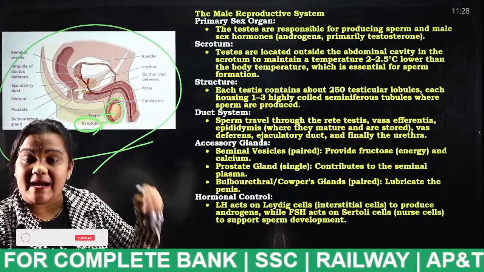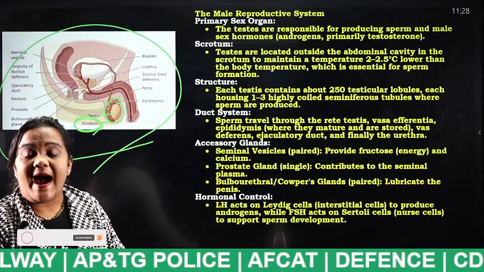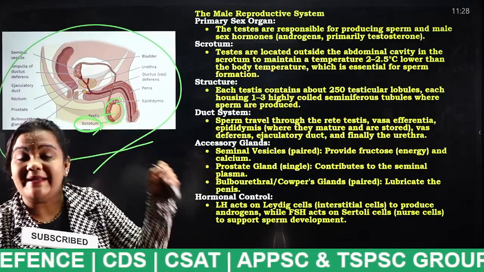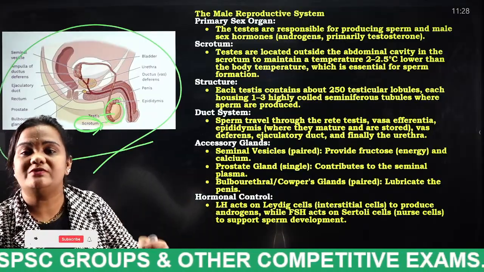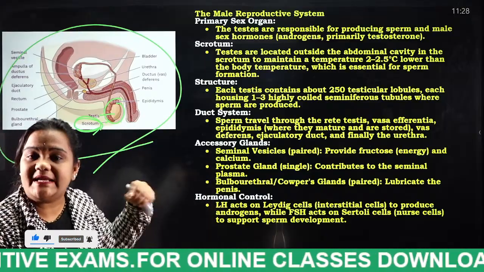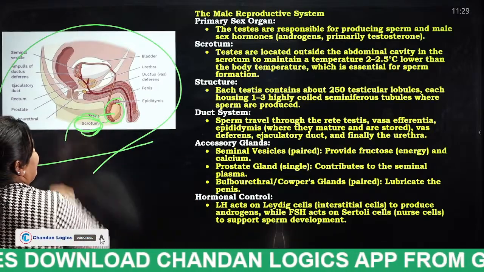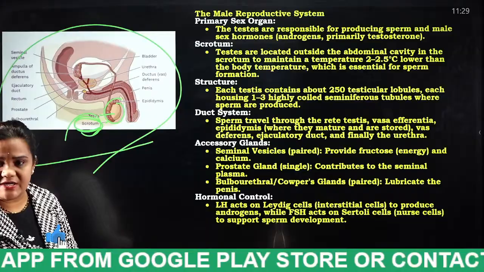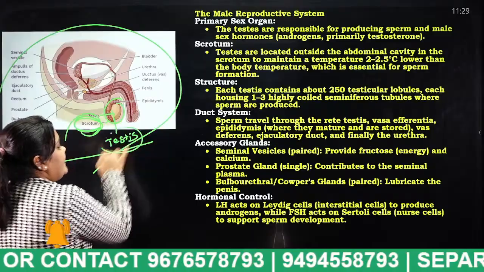For example, if the temperature of my body is 27, the testis temperature must be either 2 or 2.5 degrees centigrade lower. Why? Because in order to produce the sperm, there must be less heat generation. For that purpose only, the testes are outside the body, covered by the scrotum. And the next thing is where the sperms are generated, in the testes itself. The sperm cells are generated in the testes itself.